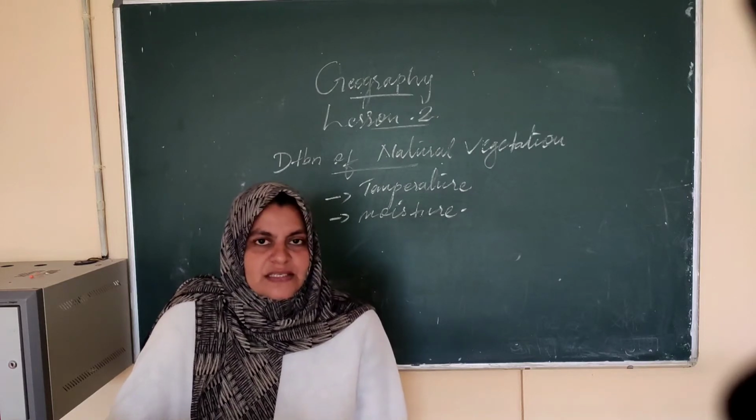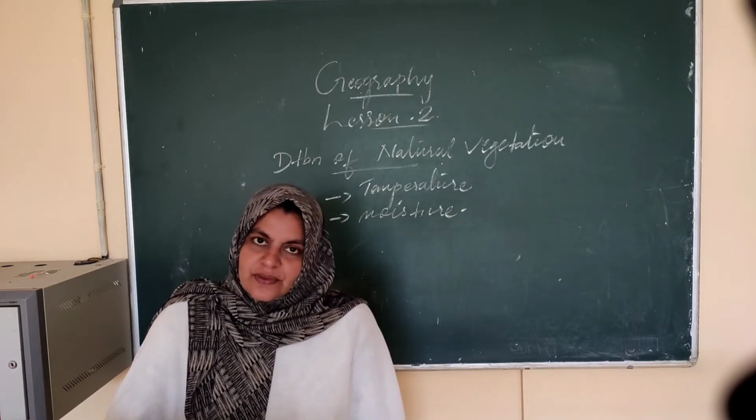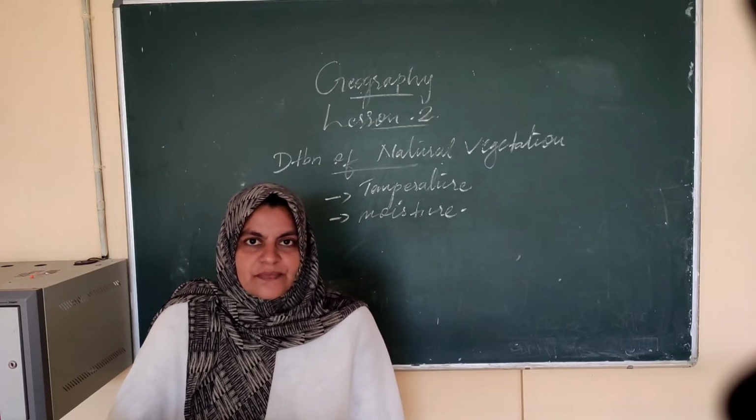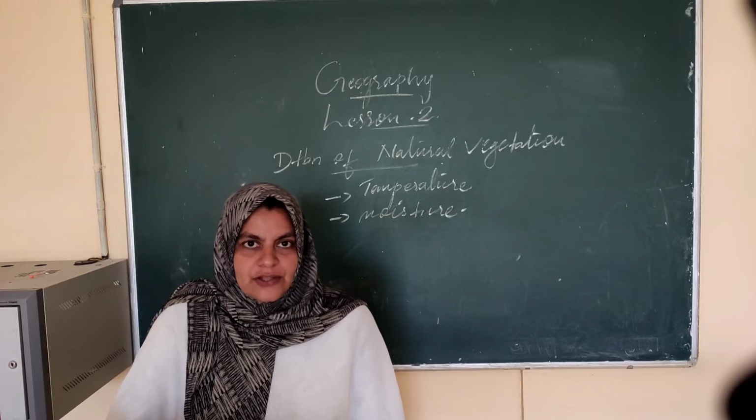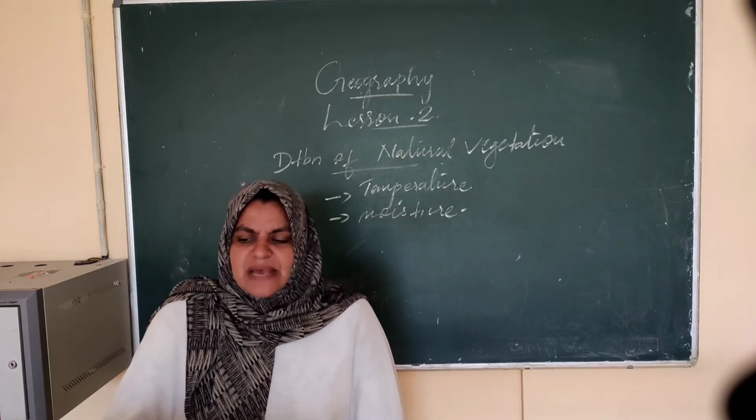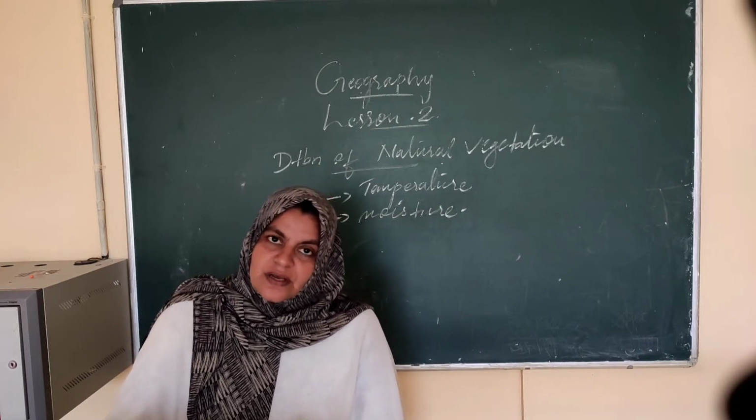Which are the two factors? Temperature. Second one, moisture. You know what the meaning of moisture is? It means wetness, dampness. Okay. So, do you know which are the major vegetation types of the world?